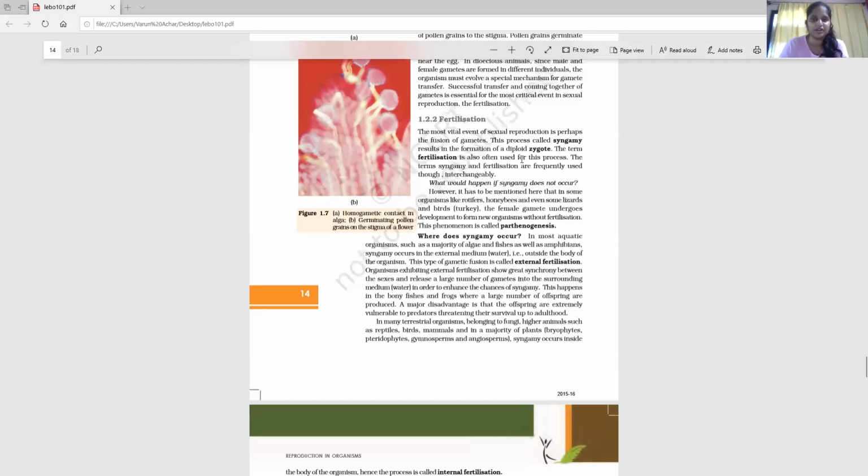Now in some organisms like honeybees, and also in some lizards, birds, and rotifers, you can google how rotifers look. In their case, the female gamete does not fuse with the male gamete. The female gamete itself will form a new individual. So when there is no fertilization, or no syngamy taking place, and the individual is still being produced, in that situation we will call it parthenogenesis. Now I'll give you an example of what happens in honeybees.